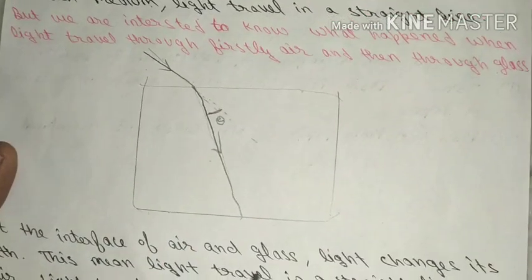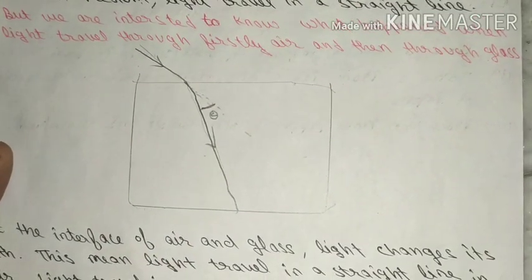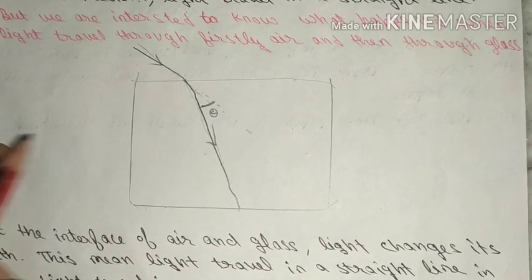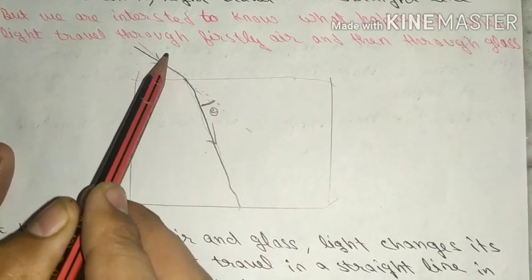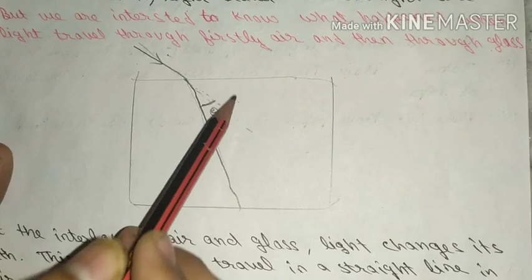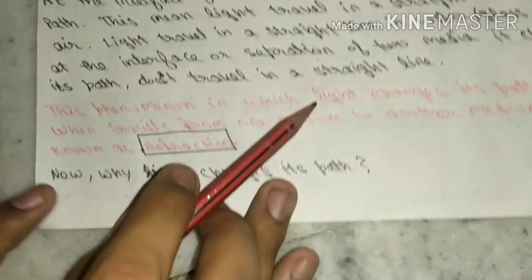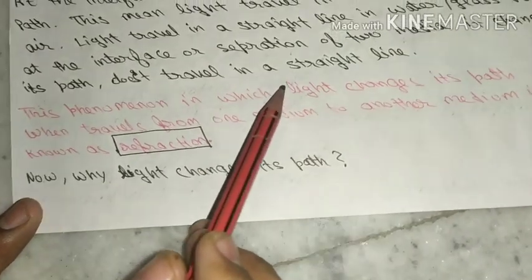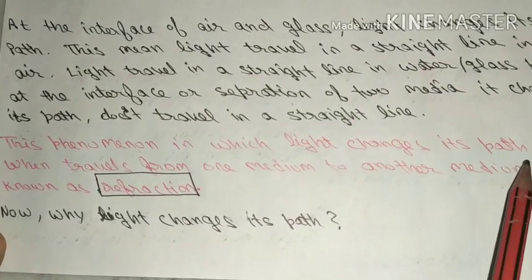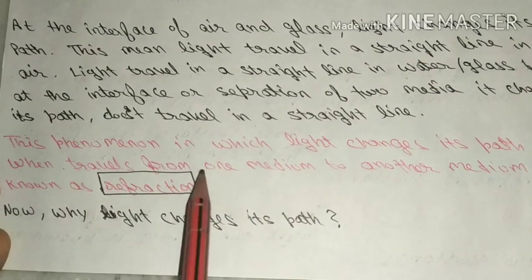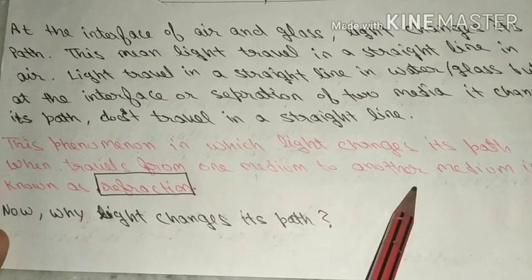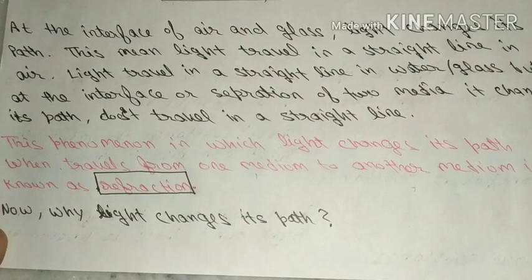So by this amount it changes its path. So at the interface light changes its path, and this change in path during travel from one medium to another is known as refraction. So what is refraction? The phenomenon in which light changes its path when it travels from one medium to another is known as refraction.